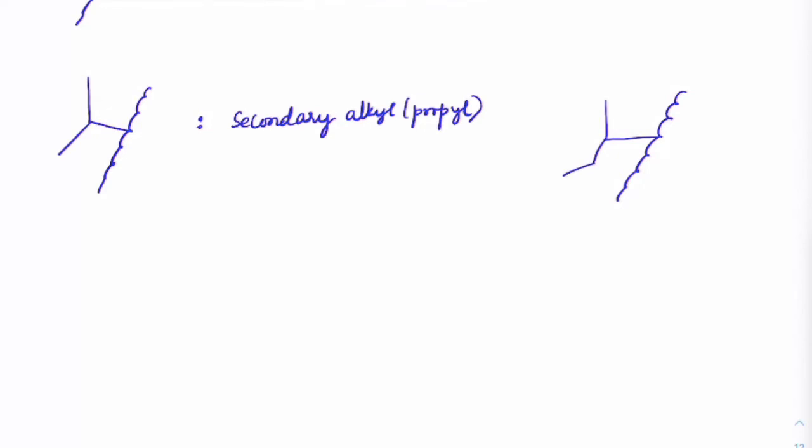Now count the number of carbons: 1, 2, 3, 4. But the carbon which is connected to the alkyl group has two carbons attached in the branch, 1 and 2. So this is used as secondary butyl. Now in short we'll write it as sec butyl. Here also we write it as sec propyl, secondary propyl.